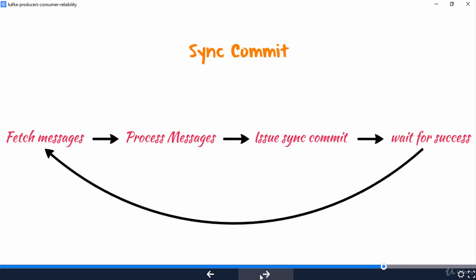Later in the chapter, we will write Java code to consume the live RSVP stream from meetup.com, and we'll see how we can perform a synchronous commit in action. Sync commit looks like a good option, but in a high-speed messaging environment, it could slow down the consumption because we're essentially waiting for the commit to complete before processing the next batch of messages.